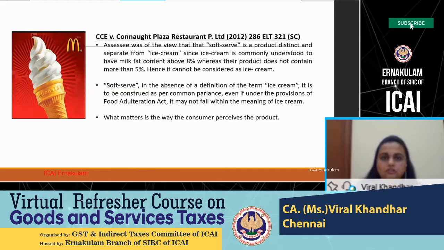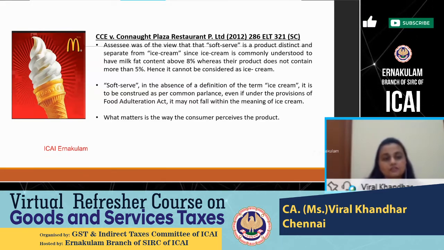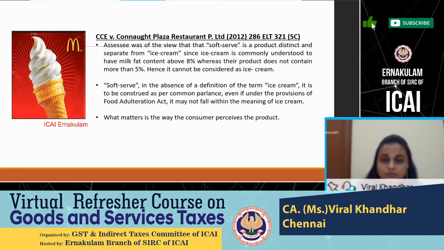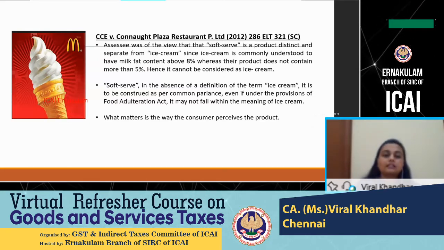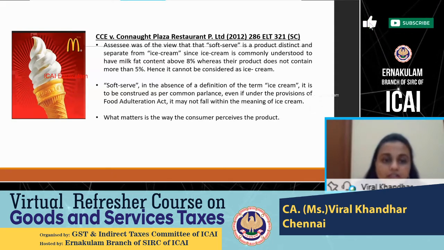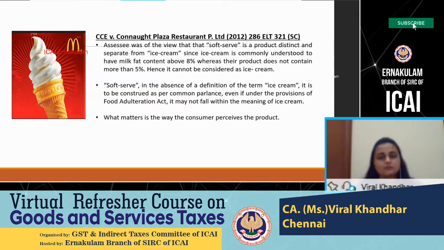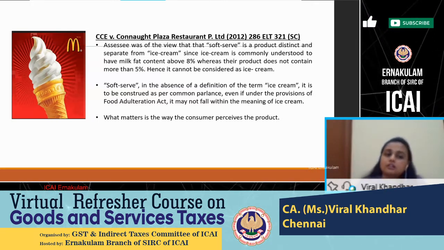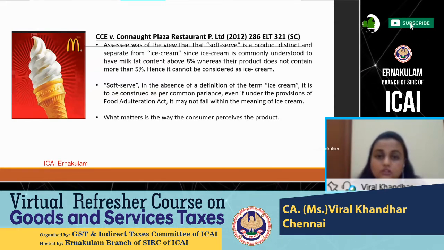This particular restaurant, this franchisee of McDonald's, was of the view that the soft serve ice cream is a product distinct and separate from ice cream, since ice cream is commonly understood to have a milk fat content above 8%, whereas their product does not have more than 5%. So what this franchisee, or you can say McDonald's itself, was trying to do was not pay central excise duty on this particular launch of new products, the ice cream line of products which was launched by them.